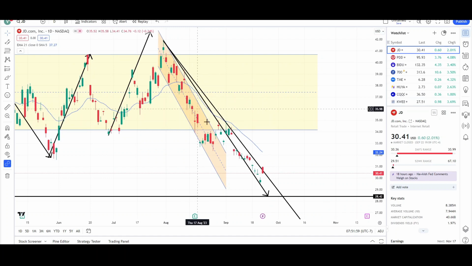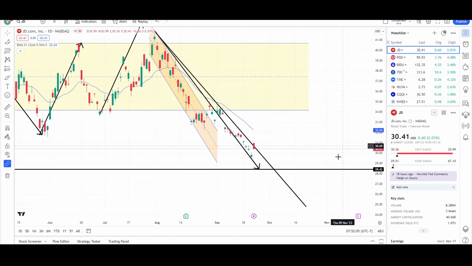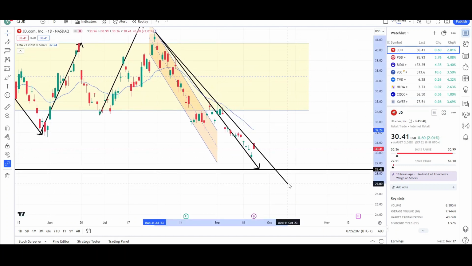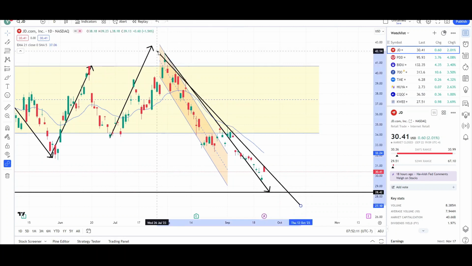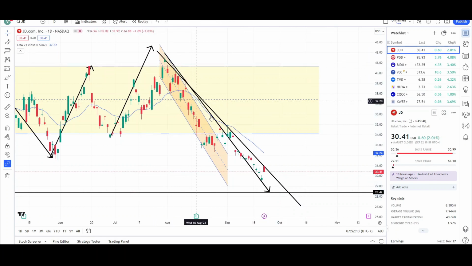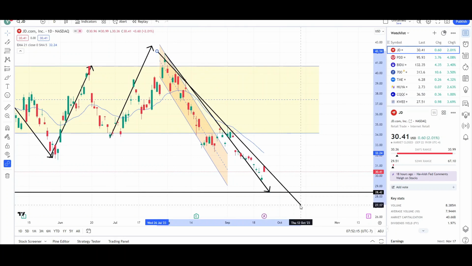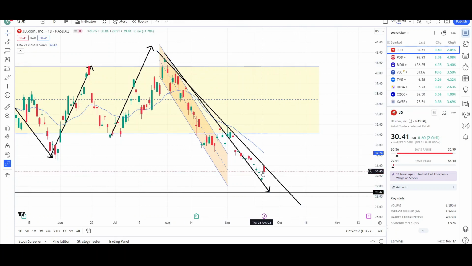So JD, it looks like it's been dropping lower, obviously. It's still below the EMA, and you see this trend line is doing something. It's acting as some sort of resistance, so I'll keep it on the chart. I can go and move it from here. If I use it off the swing highs, you can see that price is still getting rejected from this trend line. That shows bearish momentum is intact towards the downside, and we can still reach the measurement target because it has not been reached at the 28.